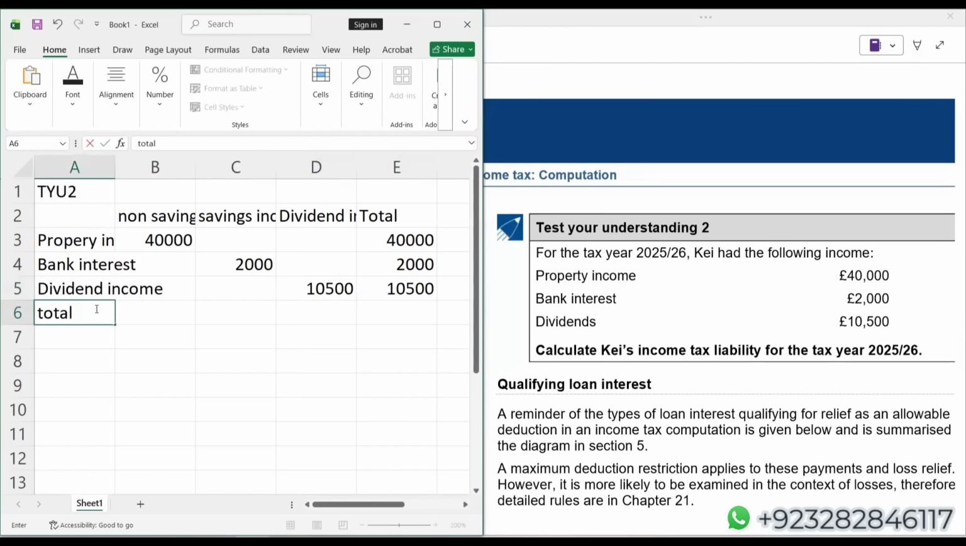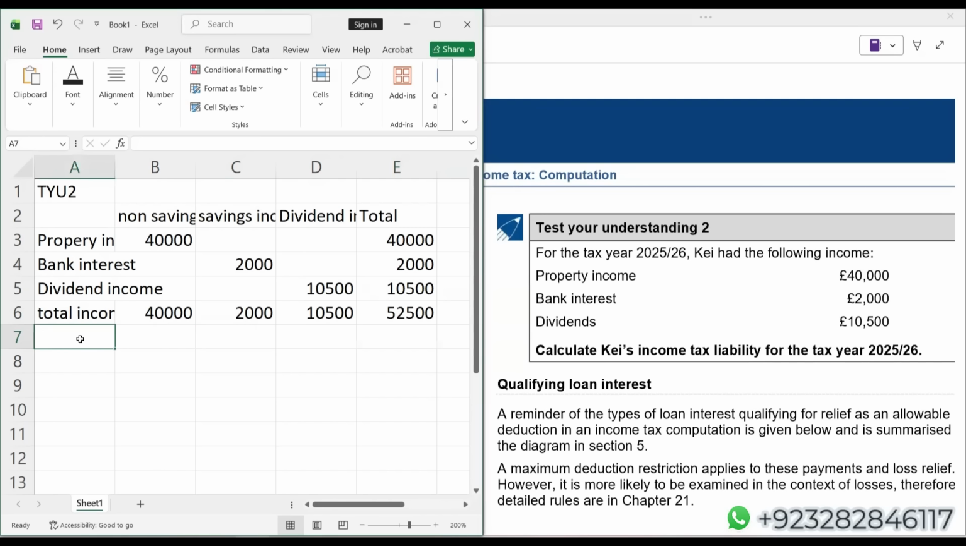Simply we will get total income. $40,000. Here I'll get 2,000, then simply 10,500. Here, student, we can use the sum formula. And you should be using only those shortcuts in your practice which are available in exam. If you're using any shortcut which is not available in exam, then obviously there's no benefit at all.